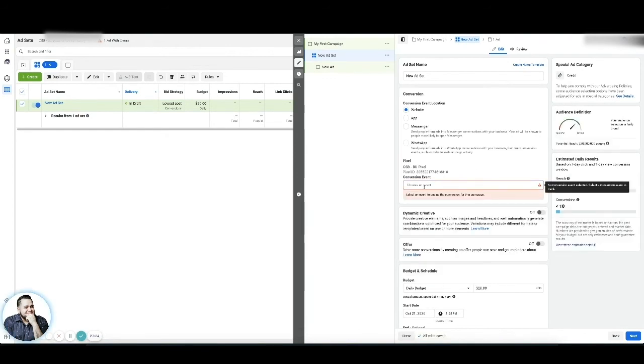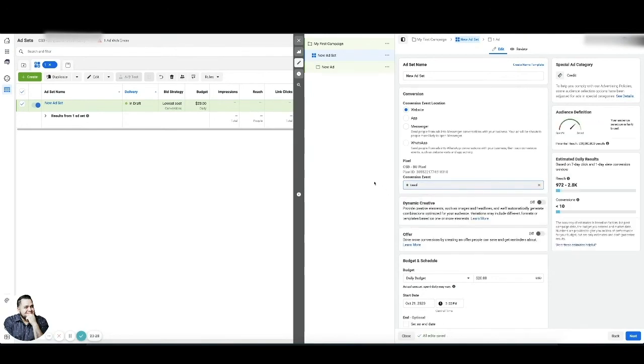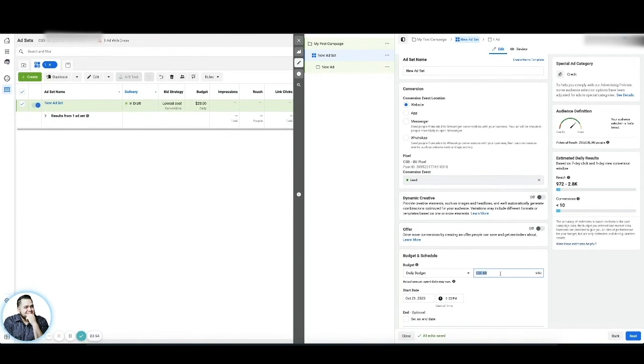Now it's going to ask you to pick a conversion event, and we want to pick lead, right? Now, if your ad account is brand new and you don't have any activity on the pixel, it may ask you to change this to landing page views, and that's okay. It needs to get some data to work with. So after a few people have opted in, you can start a brand new campaign, turn this one off, and then optimize for leads because that's what you want. But sometimes you kind of have to warm it up with landing page views. Pick whatever daily budget you're most comfortable with. Let's say $10.